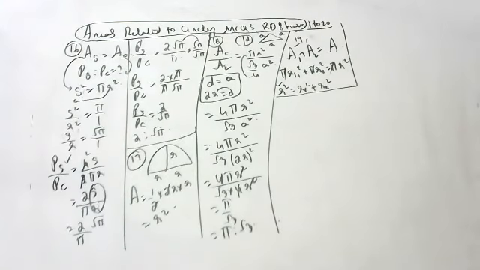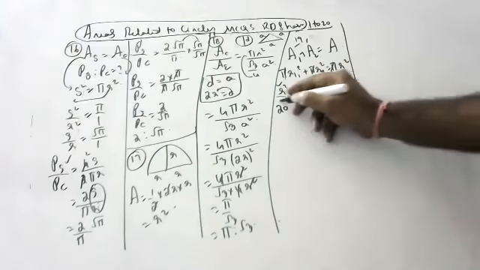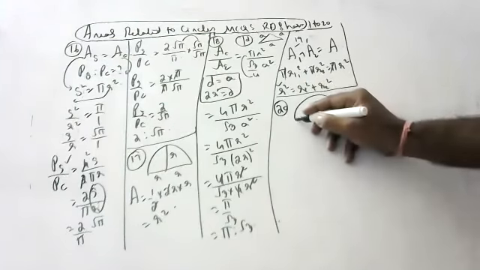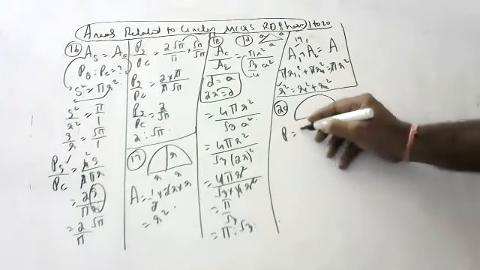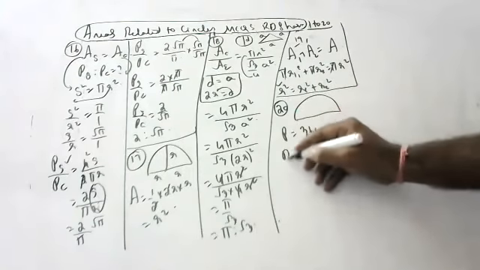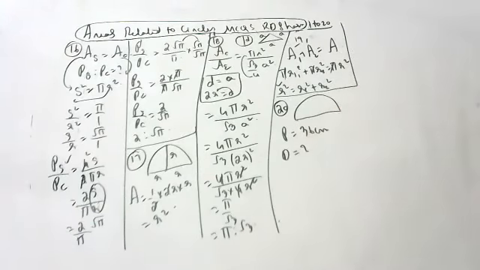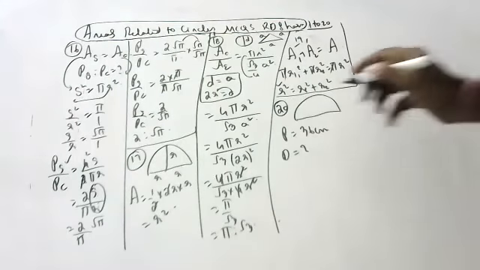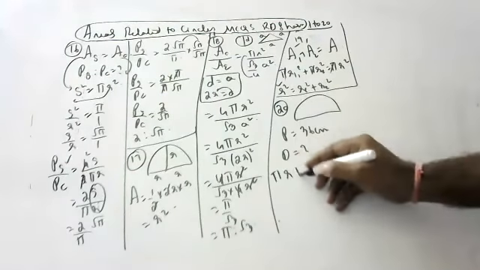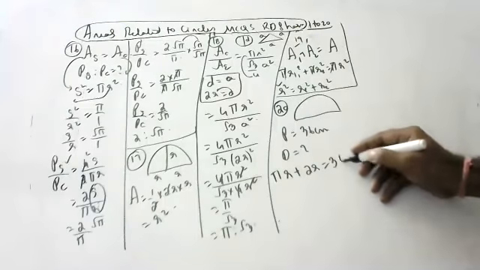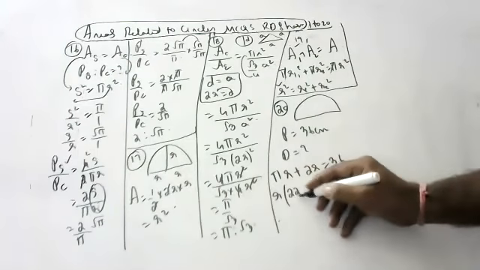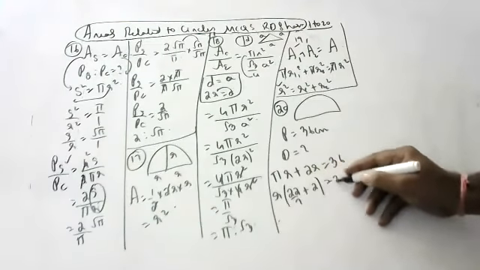If the perimeter of a semicircular protractor is 36, then its diameter. Very nice question, children. This is a protractor, children. He is saying the perimeter of the protractor is 36 centimeters. What is the diameter? So children, many people, because it is a semicircle, will take only pi r. You should take pi r plus 2r, because perimeter means pi r plus 2r. So pi r plus 2r is equal to 36. If you take r common, 22 by 7 plus 2 is equal to 36.